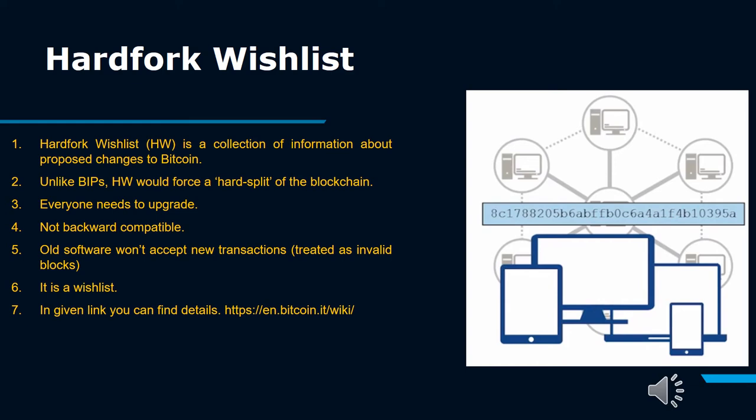For instance, if the block size limit were to be increased from 1 MB to 4 MB, a 2 MB block would be accepted by nodes running the new version, but rejected by nodes running the older version. Let's say that this 2 MB block is validated by an updated node and added onto the blockchain. What if the next block is validated by a node running an older version of the protocol?